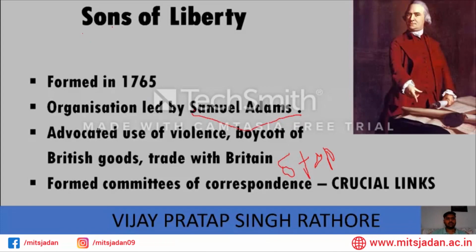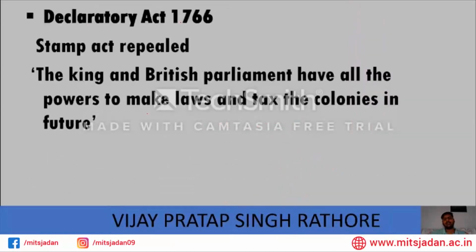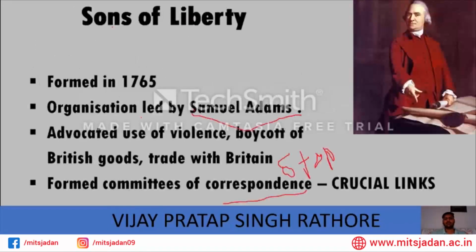So he formed a group, Sons of Liberty, in 1765, and advocated the use of violence, boycott of British goods, and that trade with Britain should be stopped. These correspondents were the workers of the Sons of Liberty, and they were a crucial link between the American Revolution and the Sons of Liberty. Earlier, in the first lecture, I mentioned that they were just asking for representation. But this person, Samuel Adams, and his group Sons of Liberty, advocated the use of violence.